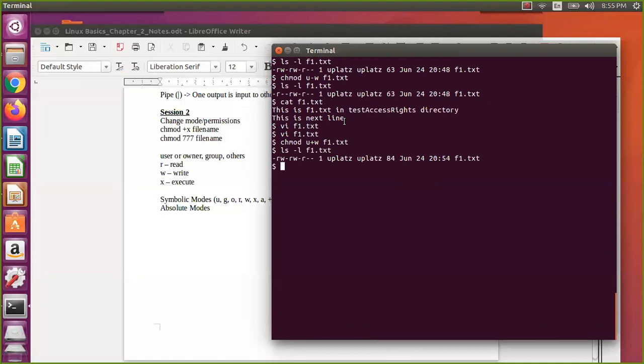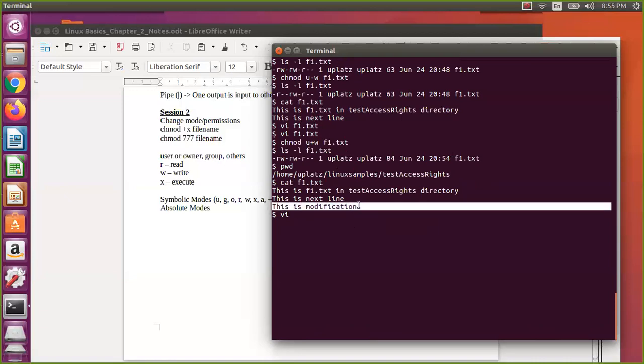Now we have reverted back and we will cross-check whether we can do that. This modification I have overwritten, because we are the owner. But usually if there are two real users and another user tries to do it, they cannot. Here, since we are the owner, we have overwritten, but generally another user cannot do that. So that is the write permission.